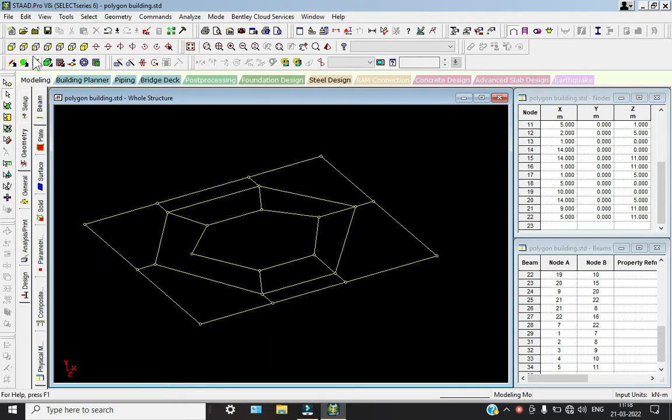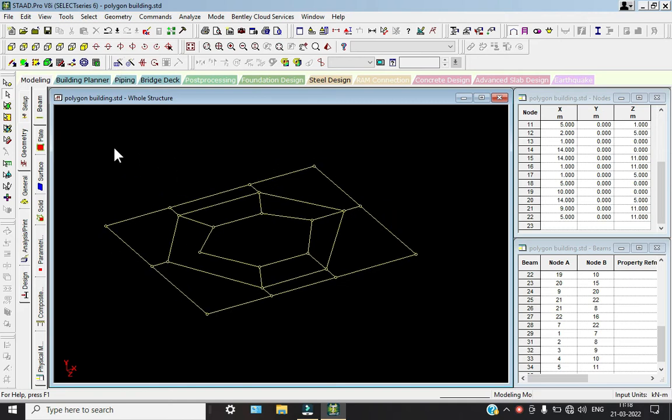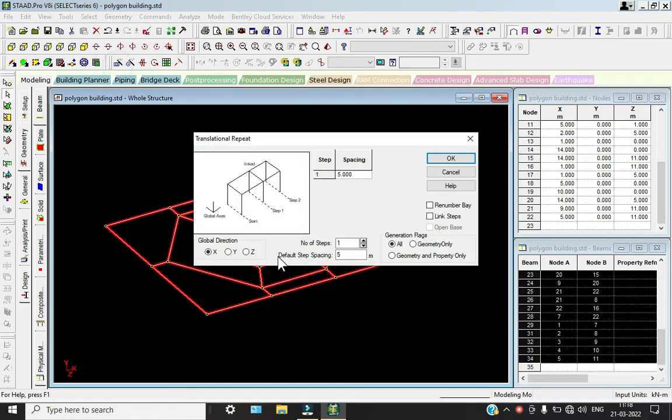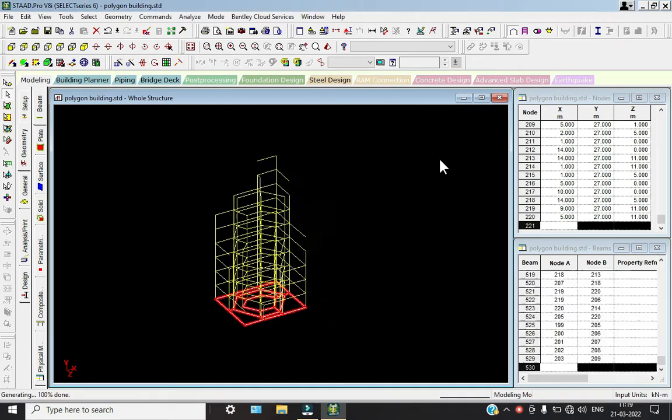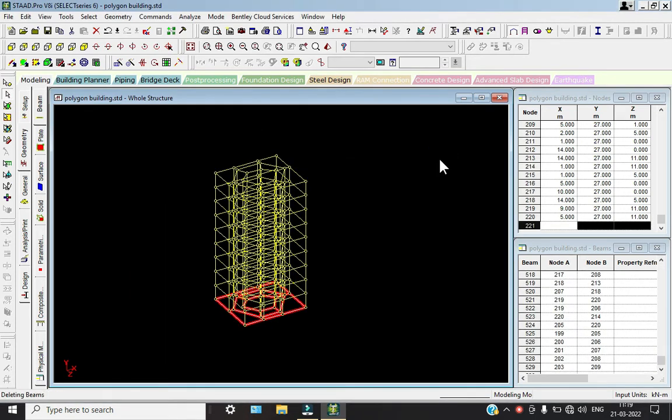So after that I'm going to select my whole structure, go to translation and repeat. So this is my 3 meters in the y direction, and I'm going to take this as my 8 floors. Click on link steps, on OK. Now delete this one and OK, so it will be deleted, right?